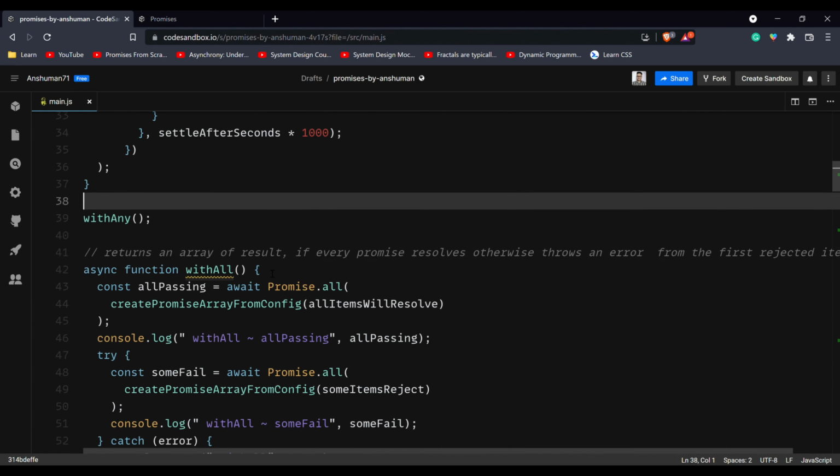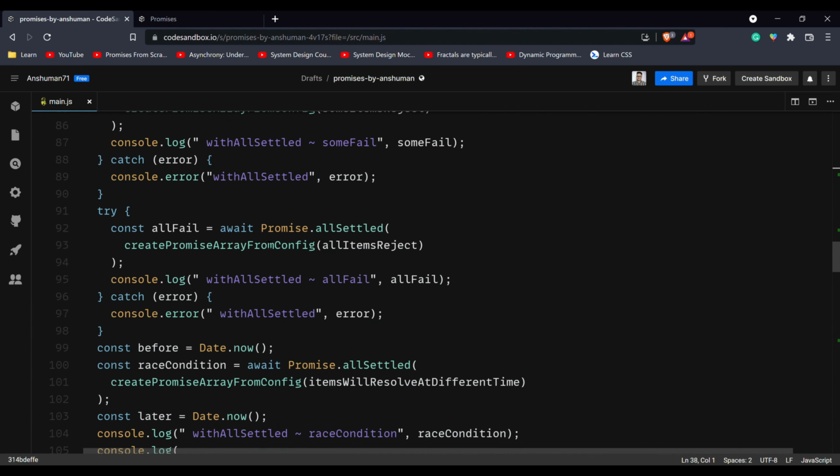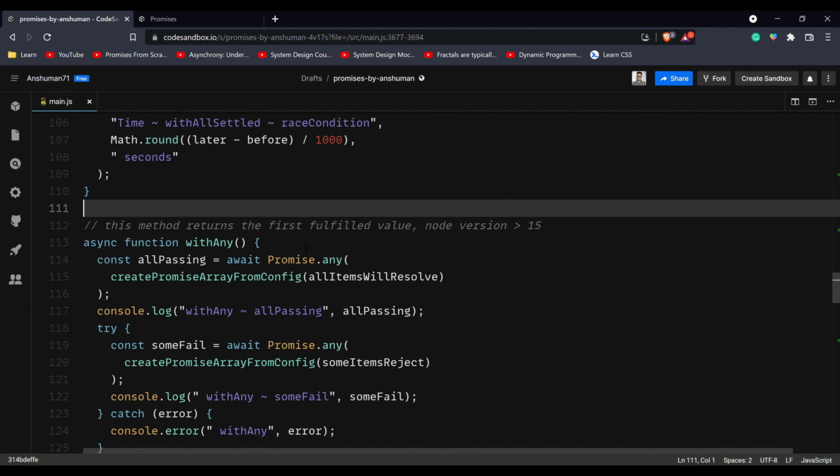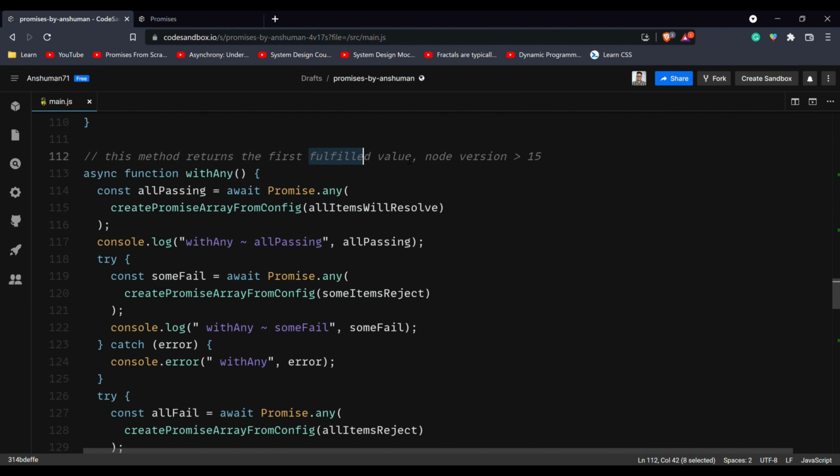The next example in our list is going to be Promise.any. It takes an array of promises, but in return it only sends the first fulfilled value. One thing to notice here is that Promise.any is only available on Node version greater than 15. Now, it only returns the first fulfilled value, which means it is going to return the first item from the array which settles and is resolved. It is not going to return the ones that are rejected.